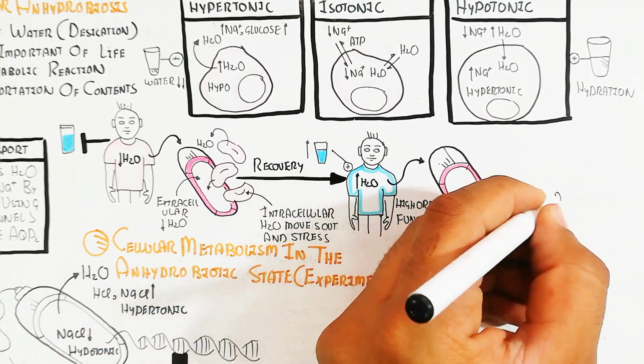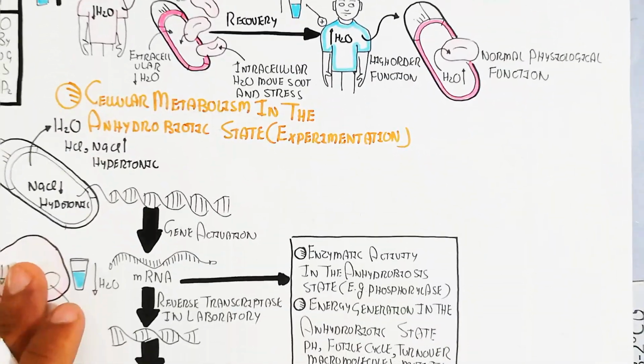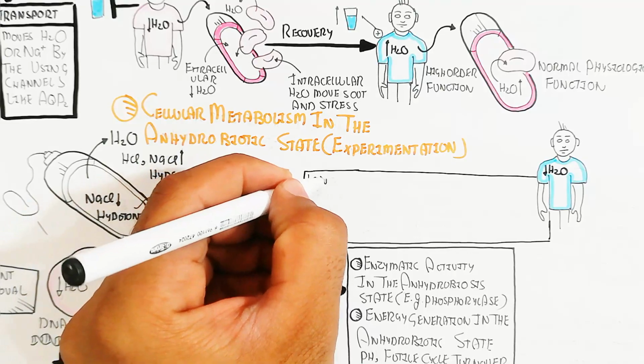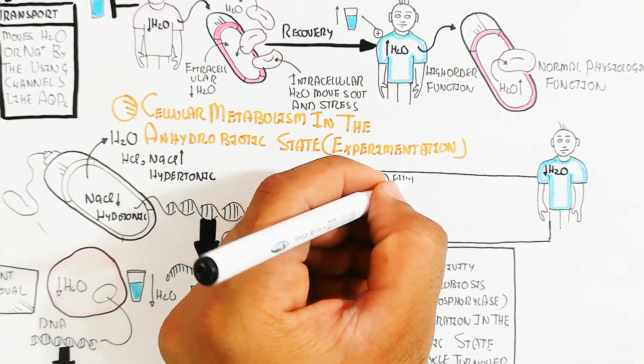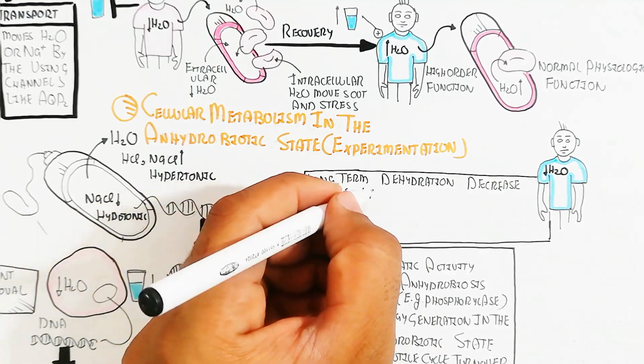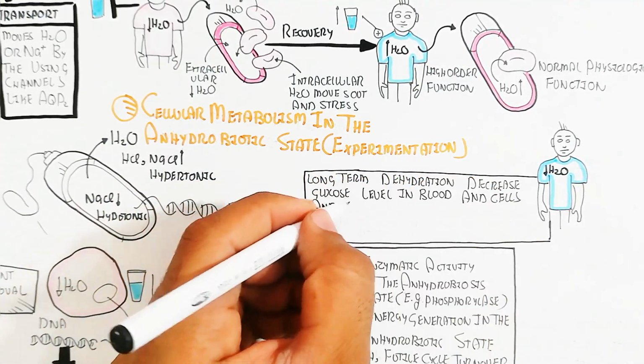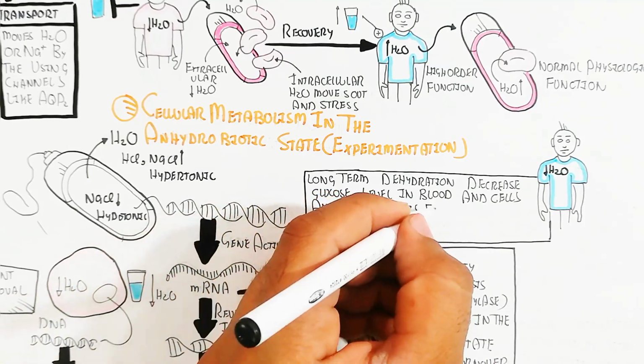So when the water increases, again the reverse reaction and the high order function will occur, and normal physiological function. But remember, the gene activation will remain constant and work efficiently for normal homeostasis, and our body learns again the dehydration combating system.